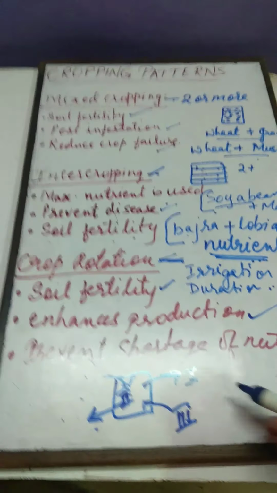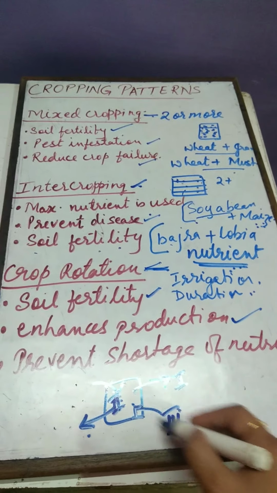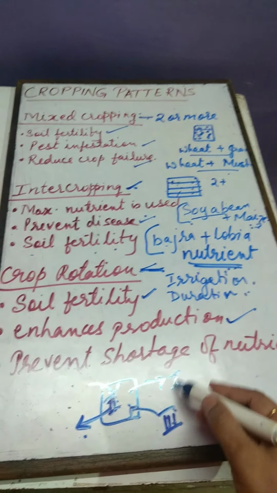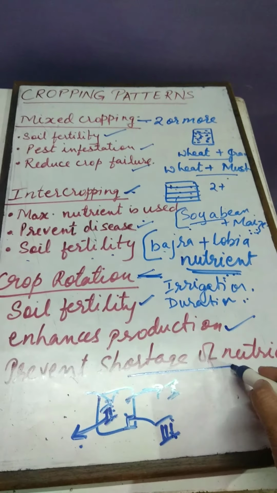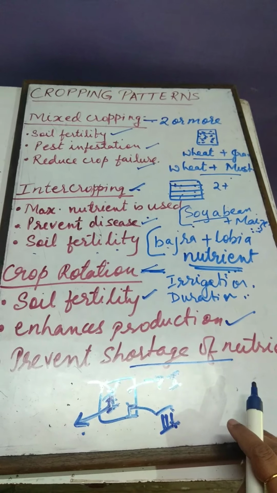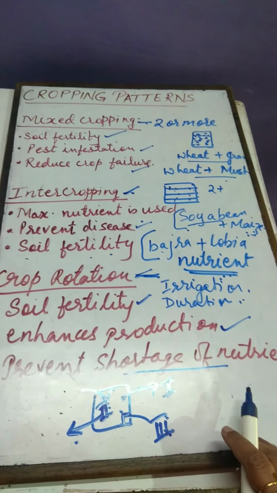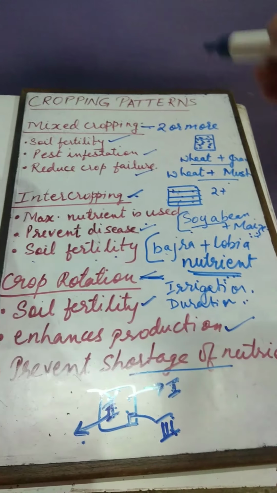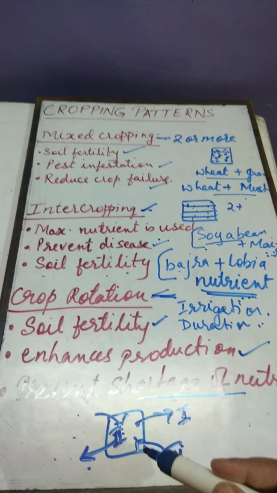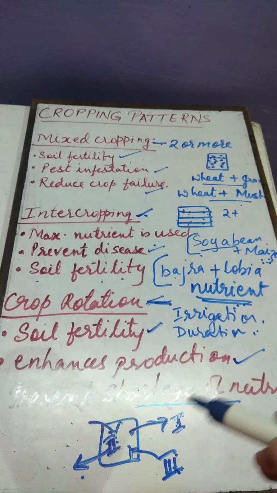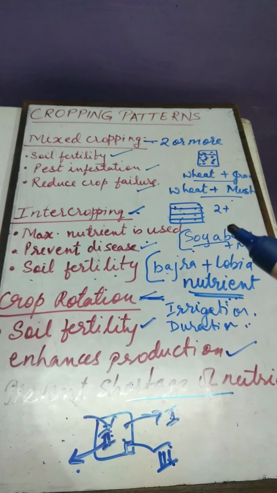And 3 different types of crops are there, so their nutrient requirements will be different. So there will be no shortage of nutrients. Clear? So these are the 3 different cropping patterns which we follow for crop production, enhancing and increasing the crop production. Clear?